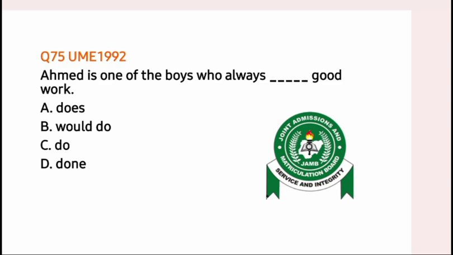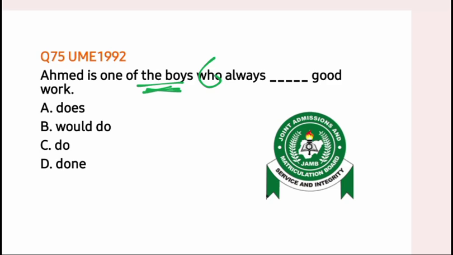Ahmed is one of the boys. The boys comes before the relative pronoun who. That means our verb agrees with the boys, not with the relative pronoun. And the boys is plural. Therefore, we look for the plural verb.